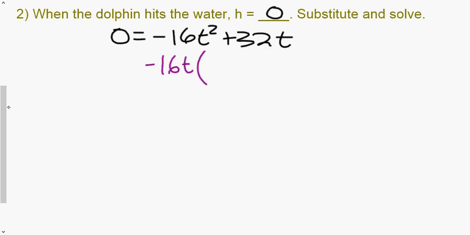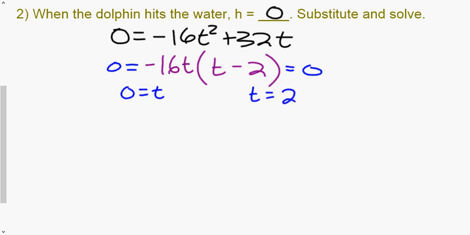All right, so now we're going to factor out negative 16t, so I'm left with t minus 2. Be careful of signs here because we're taking positive 32t divided by negative 16t. Again, set equal to 0. So here we're going to divide by negative 16. We get 0 equals t, and here we get t equals 2.